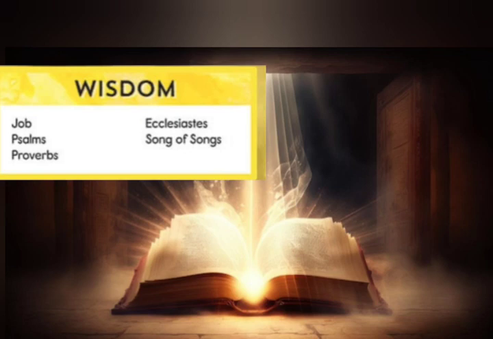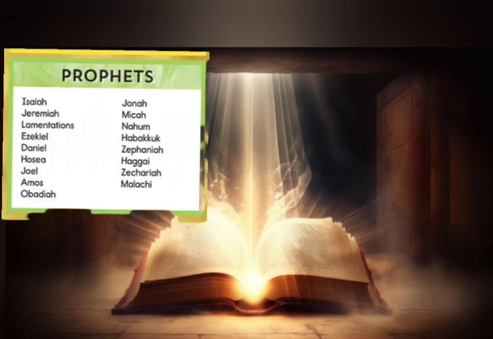This division is divided into subdivisions also, major prophetical books and minor prophetical books. The minor prophetical books have 12 books, and the major prophetical books have 5. The subpoint is major books. First one is Isaiah, second Jeremiah, third Lamentations, fourth Ezekiel, and fifth Daniel. These 5 books are called major prophetical books.